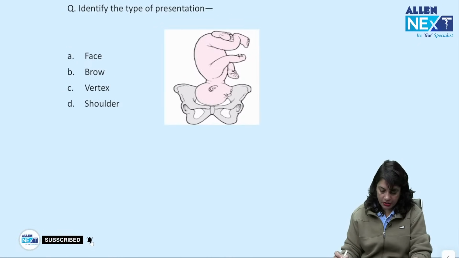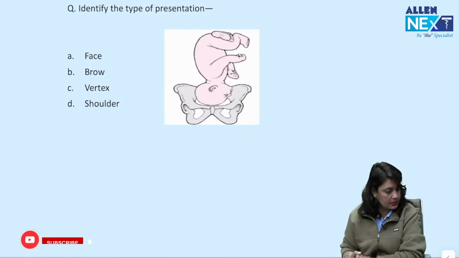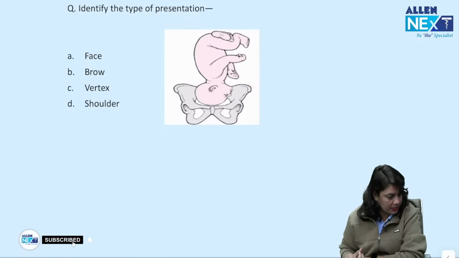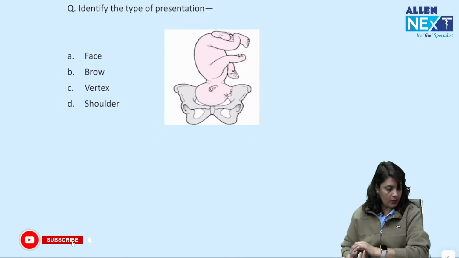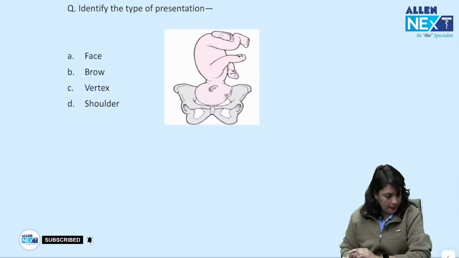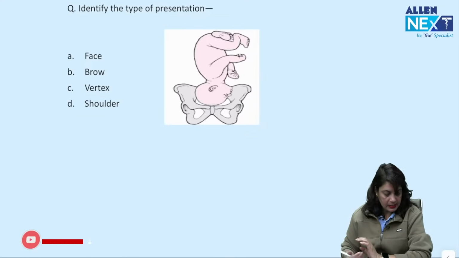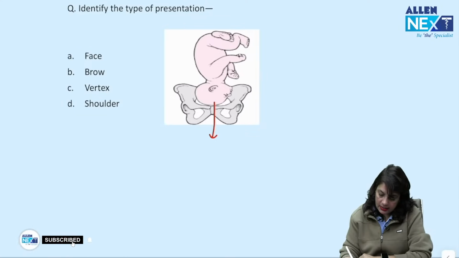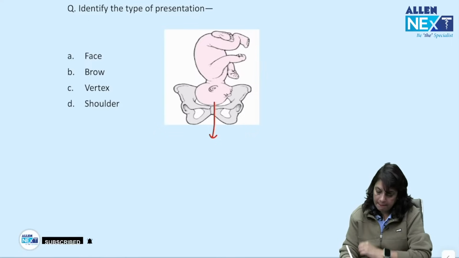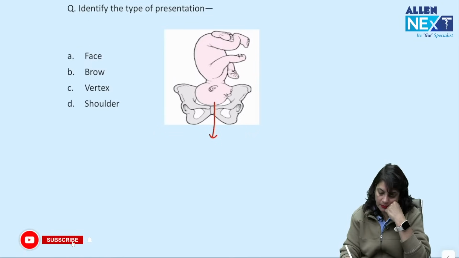Identify the presentation. What is this presentation? Mark your answer. I have already discussed this particular part. Come on, what is this answer? This is a brow presentation.